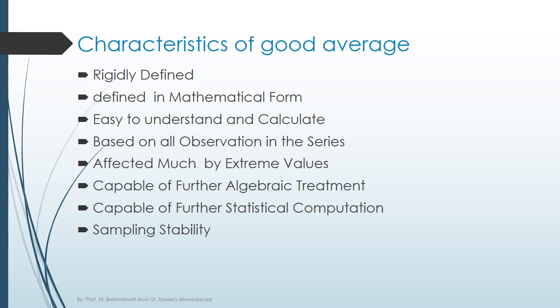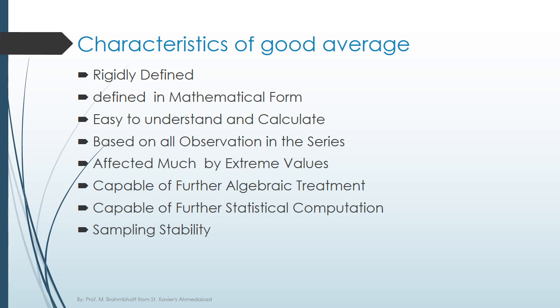Next: based on all the observations in the series. An average will be truly representative of the whole mass of data if it is computed from all the observations. Next: not affected much by extreme values. A few very small or very large observations should not unduly affect the value of a good average. Very small and very large observations mean the smallest and the largest values from the observations.